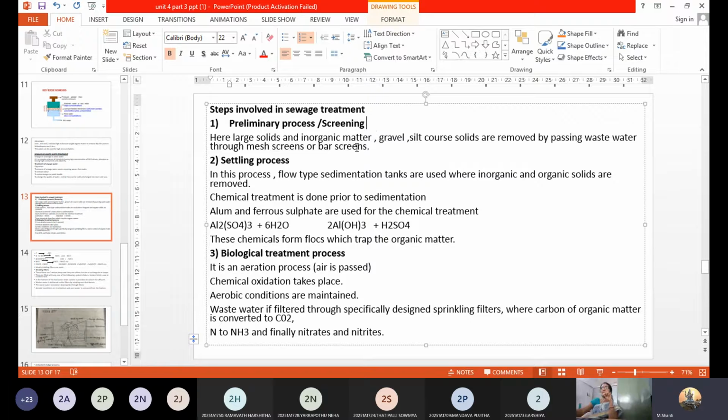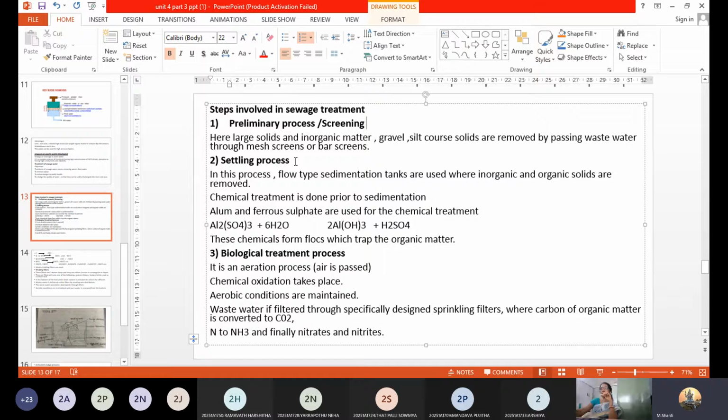Now similarly here also you are going to make use of mesh screens or bar screens. These also have holes, which help in retention of impurities like solids, inorganic matter, gravel, silt, coarse solids. All these would be retained by the screens, allowing only the water through to the other side. So that's the basic step or the preliminary process, also called screening.